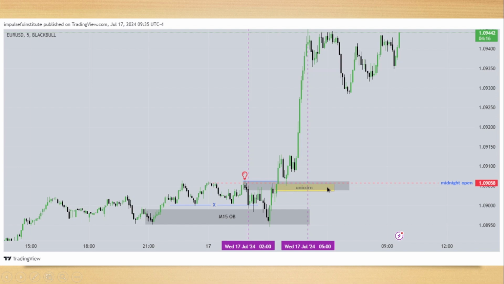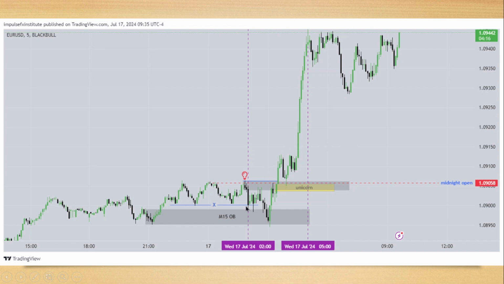The one I marked in yellow. So the breaker and the fair value gap are overlapping. That makes this a unicorn. If price should trade back into this breaker and this fair value gap, you should buy. And price does trade into the high of the breaker and the fair value gap, taps into it at the midnight opening price, exactly there, slightly below, and buys aggressively.